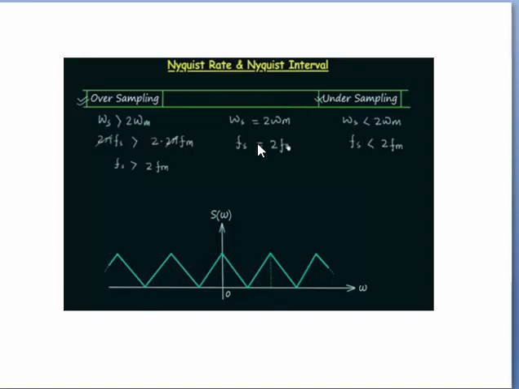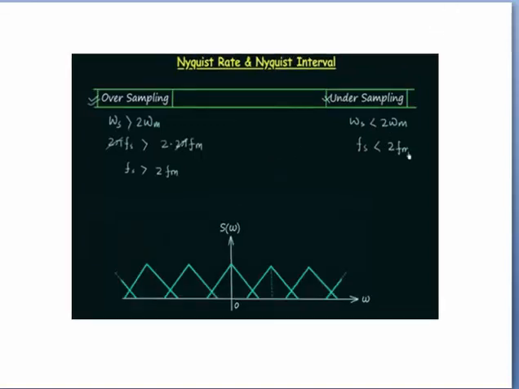Now the third case is undersampling, in which omega s is less than 2 omega m. Undersampling is not allowed because in this case there is overlapping between the two triangles, that is, between the shifted spectra of the message signal. Therefore, when we try to recover the message signal from the sampled signal, it would not be possible. So this case is not allowed, and here we get fs less than 2 fm.